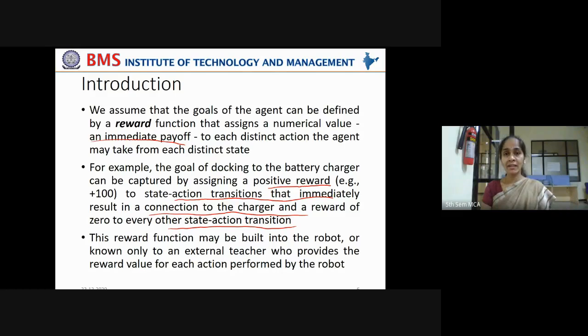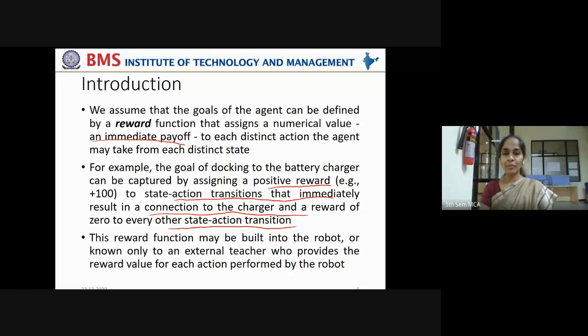Because if the battery dies, the robot can no longer perform any action. At that instance, what is the immediate and appropriate action that has to be taken? Connect to a power supply. So only when it does that task appropriately, it will get a reward. For any other action, it will get a penalty. It will get a negative point, right?